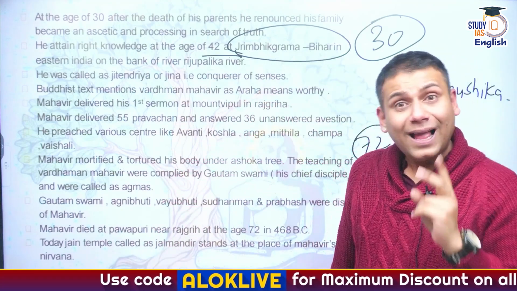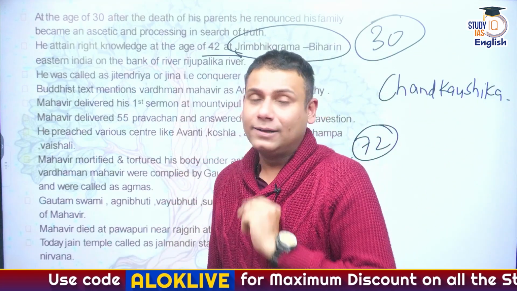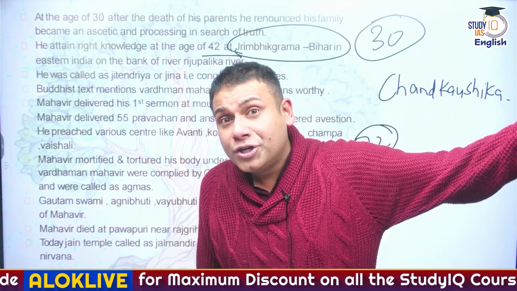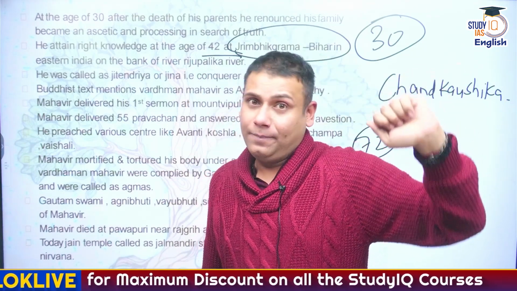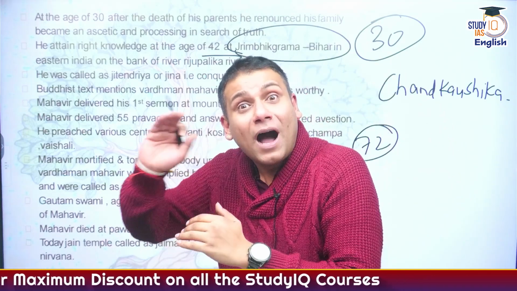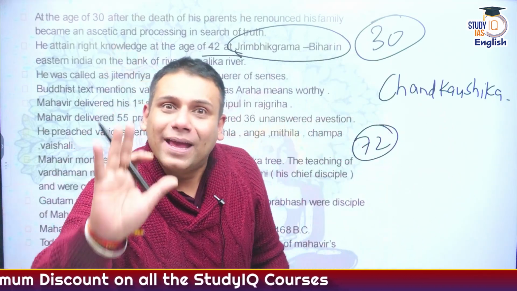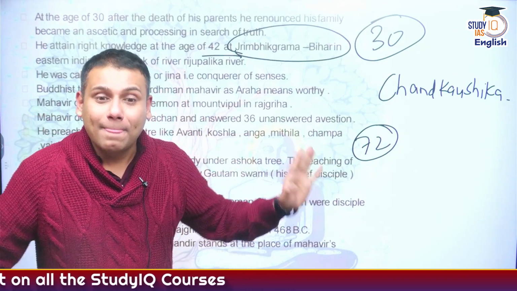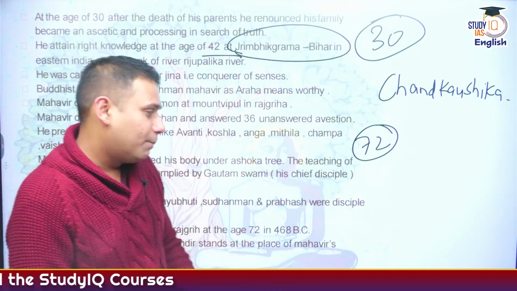Buddha died at a place called Kushinagar or Pava, which is in UP, whereas Vardhaman Mahavirji died at a place called Pawapuri, which is in Bihar. Hope the confusion is clear. Let's move on to the further part.